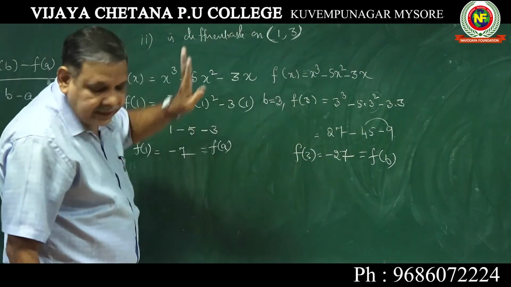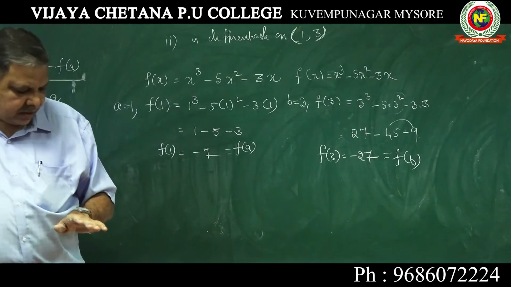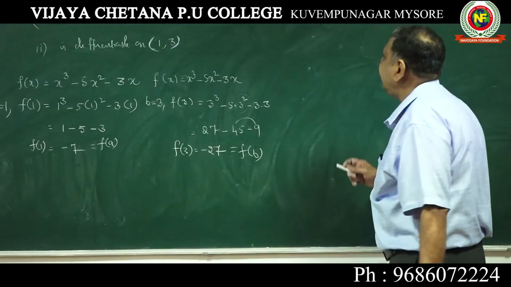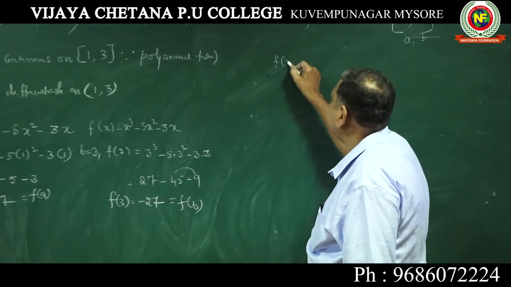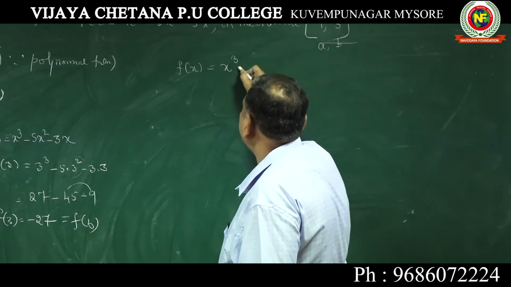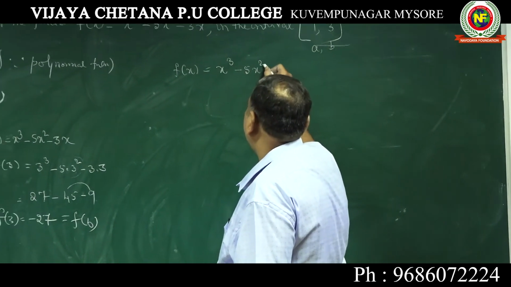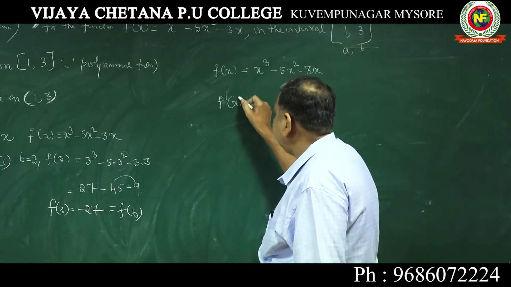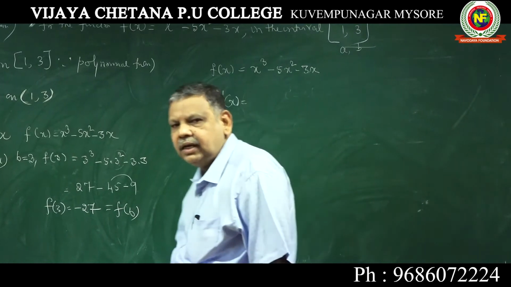Now f dash c has to be found. Very important thing is finding out f dash c. You know how to find f dash c. f of x equal to x cube minus 5x square minus 3x. Find f dash x, that is, differentiate with respect to x.